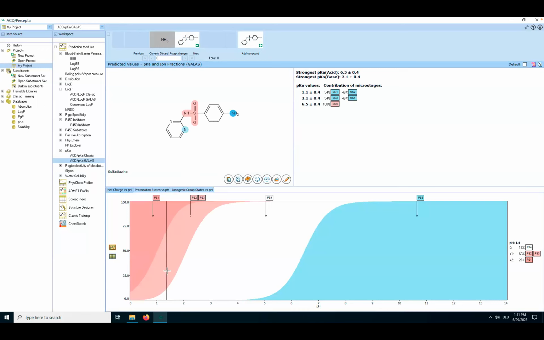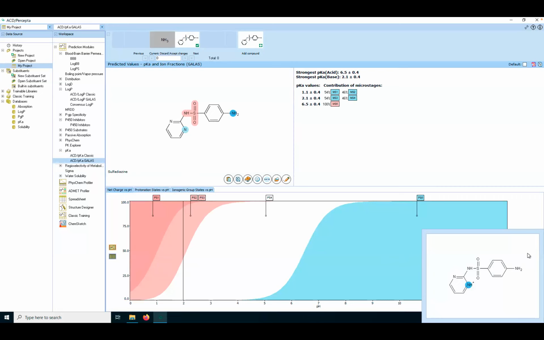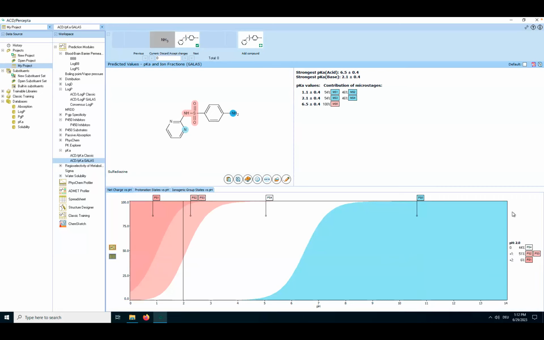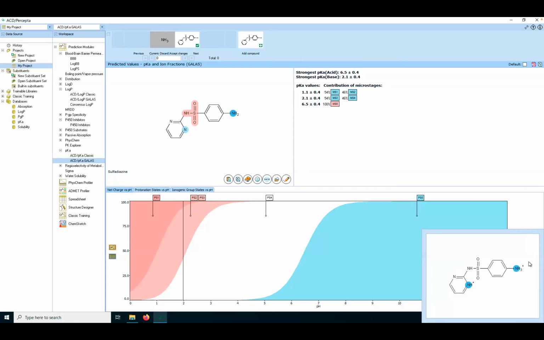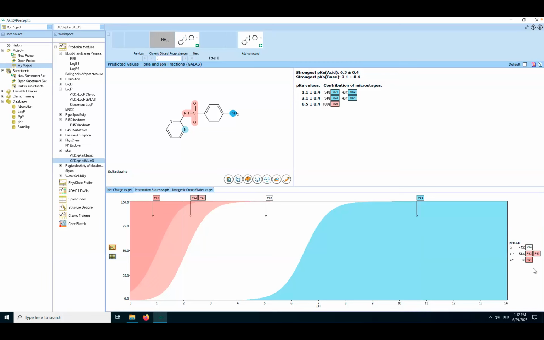You get this plot down here where you can go through with a bar. On the x-axis, you have pH, and for each pH, let's say pH 2, you get a result, which protonation states are available. You can see it here on the right-hand side. So at pH 2, we have protonation state 4. There's that one. For 45%, protonation state 2 and 3. So you see them. For 51%, and in the end, the protonation state 1 for 6%. So you can see what is protonated at which pH, which is, I think, very important to know.